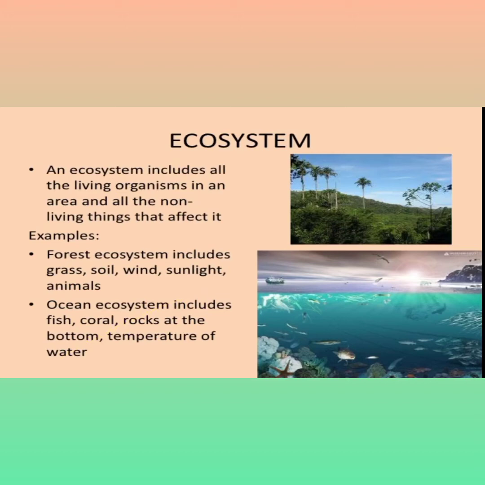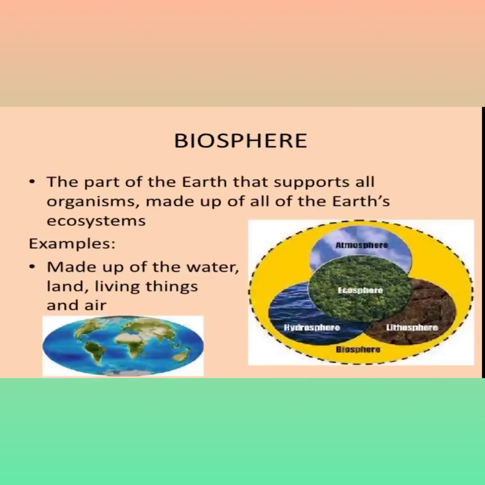That means a number of populations interact with each other in a specific organized area, which is known as an ecosystem. For example, a forest ecosystem includes grass, soil, wind, sunlight and animals. An ocean ecosystem includes fish, coral, rock, bottom temperature and water. Then, what is the biosphere?